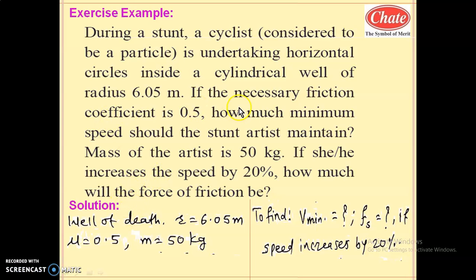Let us start this problem on well of death or wall of death. In this problem, the radius of the well of death is given as 6.05 meter. Coefficient of static friction is 0.5, that is mu s. Mass of that person is 50 kg. Here we have to calculate the minimum safe speed to perform the stunt. Then, how much is the frictional force if the speed increases by 20%?